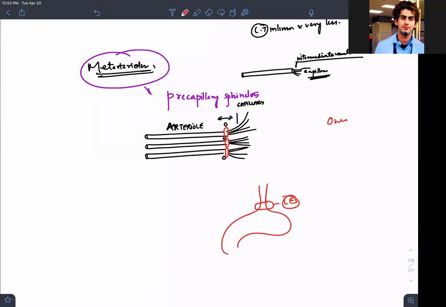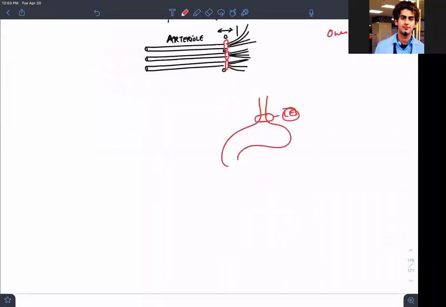See, the sphincter works such that, for example, this is a narrow luminal vessel and you have a sphincter around it. If you want to open this lumen, you will contract in this way so that it gives rise to an opening. Now it's open. You have contracted like this. Is it clear?